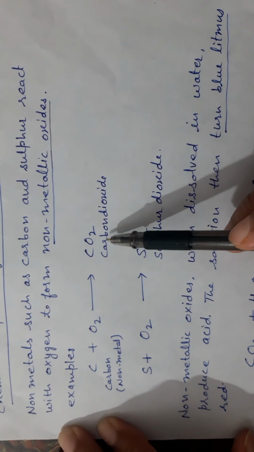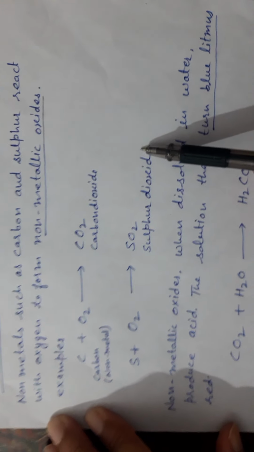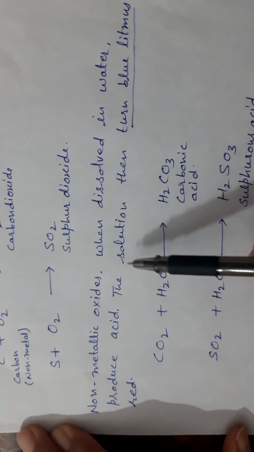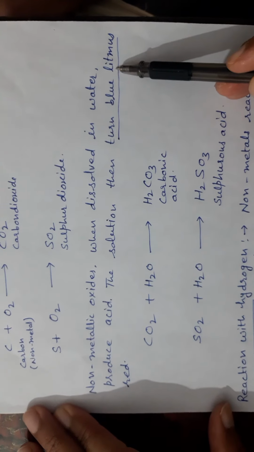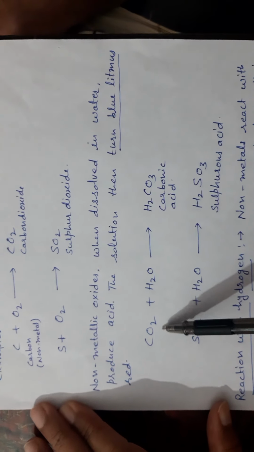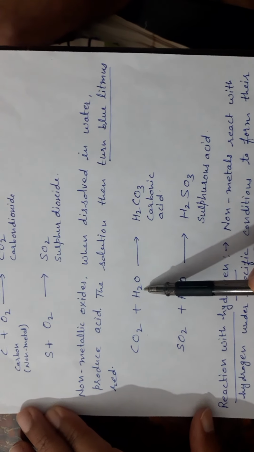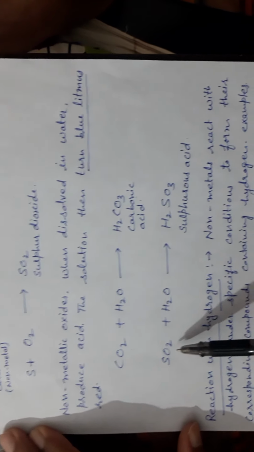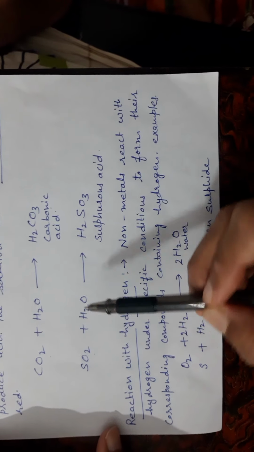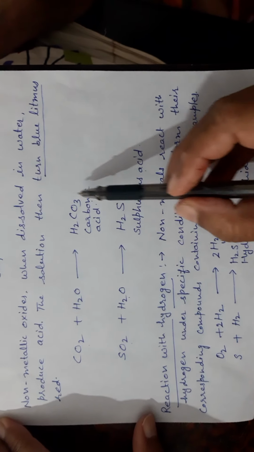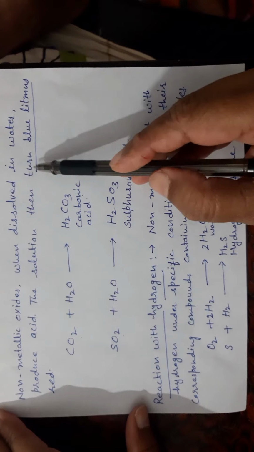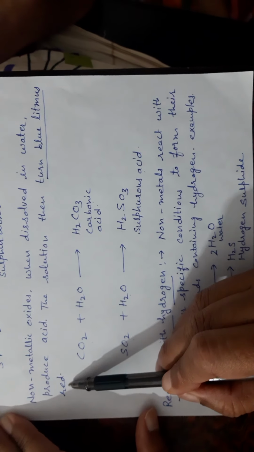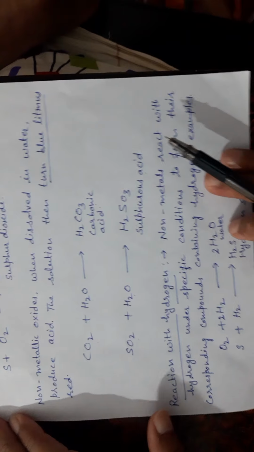These oxides, the oxide of carbon and the oxide of sulfur, when dissolved in water, produce acids. The solution turns blue litmus red. Carbon dioxide, when it dissolves in water, forms carbonic acid, and sulfur dioxide reacts with water to form sulfurous acid, which means they form acids. And acids turn blue litmus red. You have learnt this in class 7th.